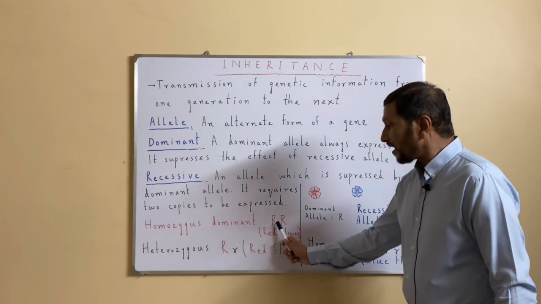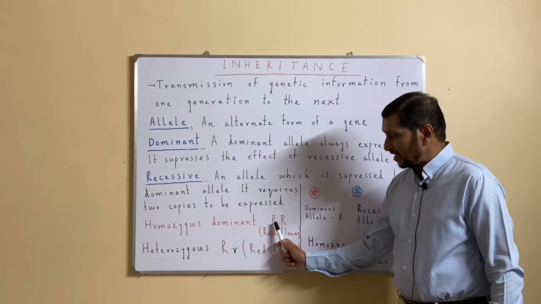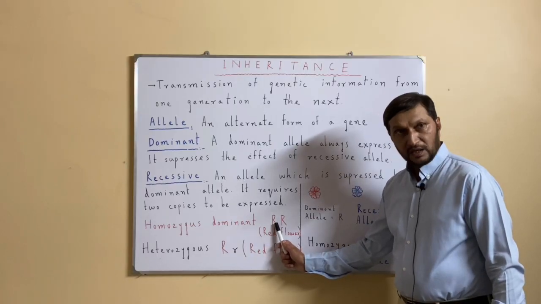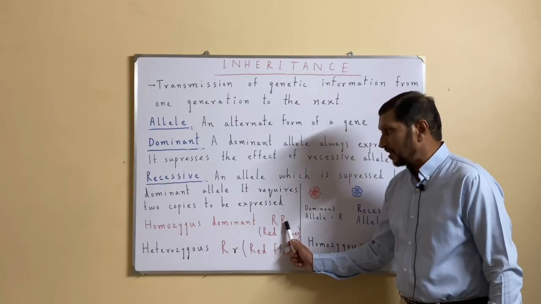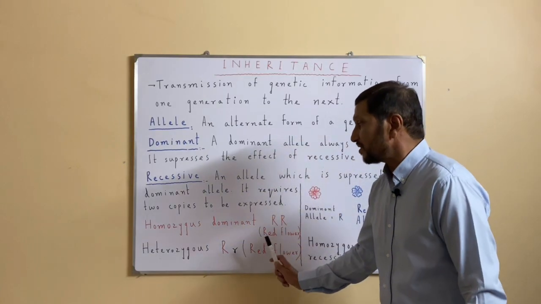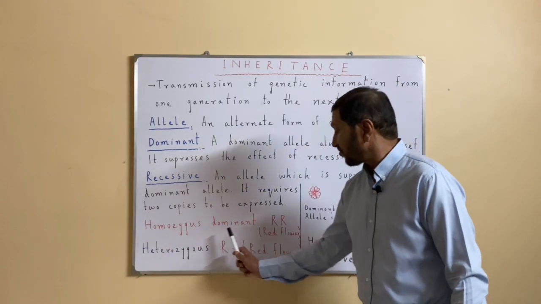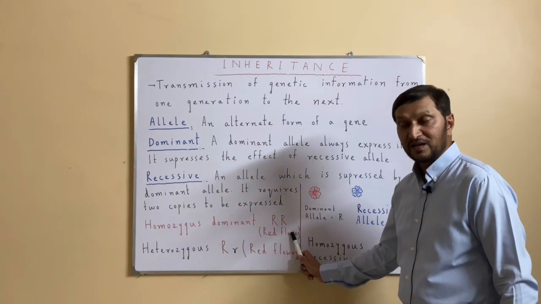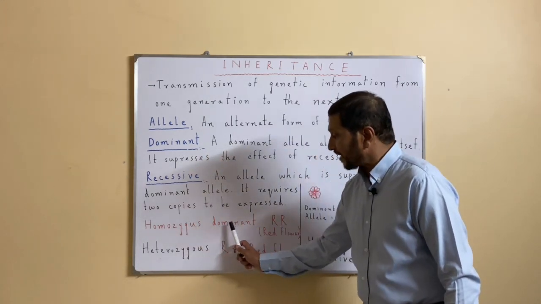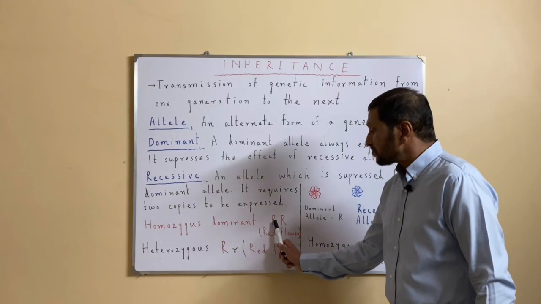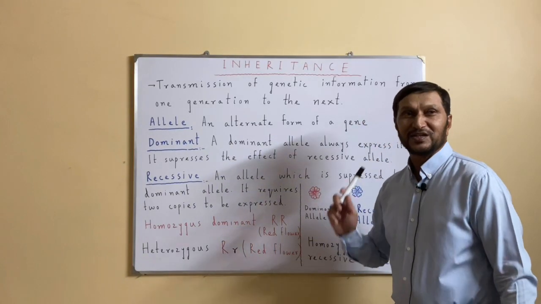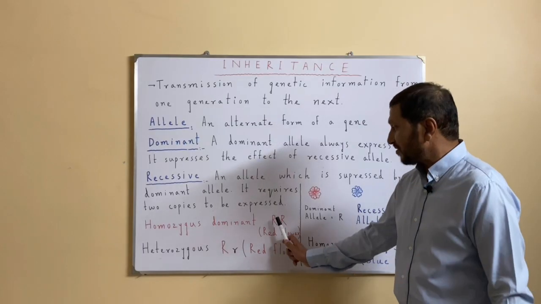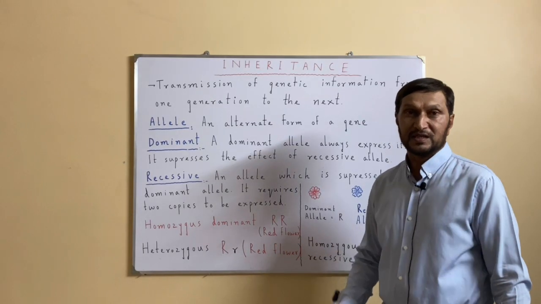If both the alleles of the same gene are dominant in an individual, that individual will be called homozygous for red flower, and that will be called homozygous dominant, because both of the alleles are dominant.